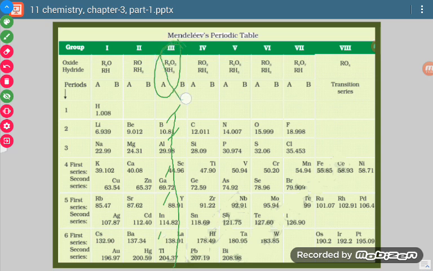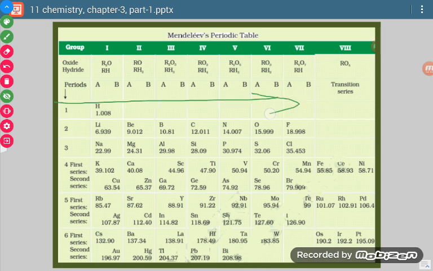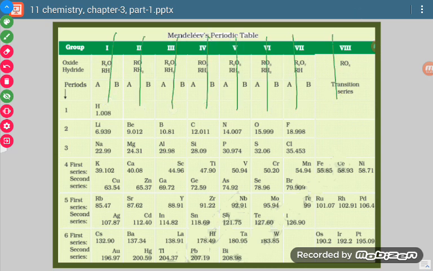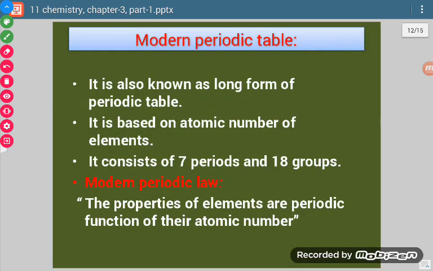Similarly, in group 3B there are scandium, yttrium and lanthanum. Only these many were known. This way we see which element is present in which group and in which period. When we go this way it is a period, and when we go this way it is a group. So there are 8 groups and 6 periods.